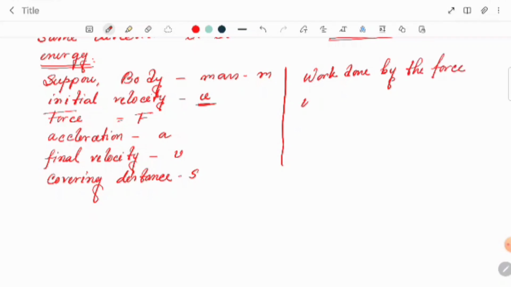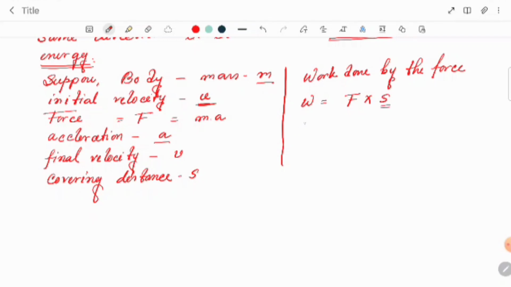So we can say W equal to force into displacement, that means F into S, right? And another thing, we already know that force will be mass into acceleration. We can write here F equal to mass into acceleration. Mass is m, acceleration is a. But this displacement we have to calculate.